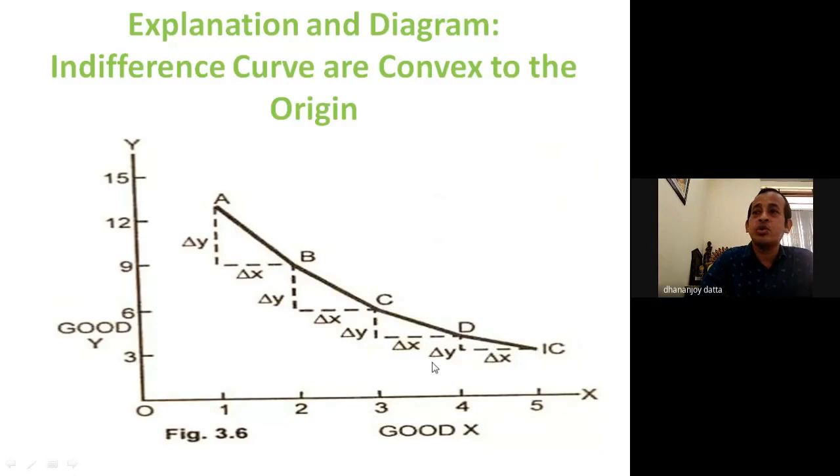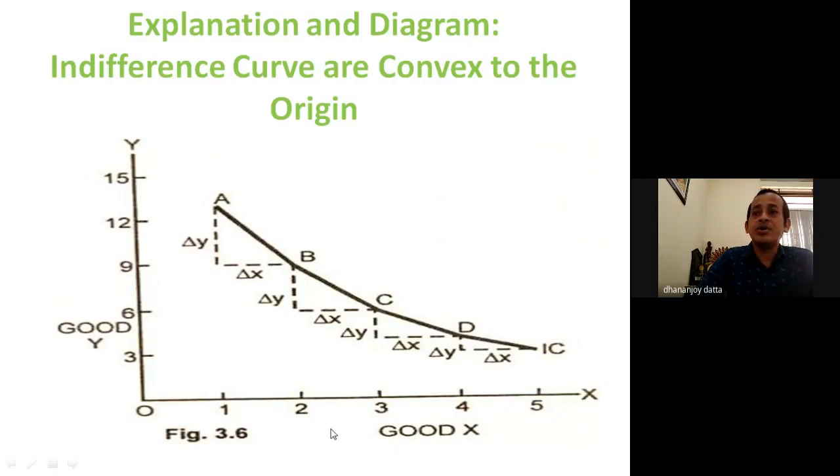Now we'll go through more deeply the points A, B, C, D. The movements from A to B to C to D show that the willingness to substitute good x for good y diminishes.